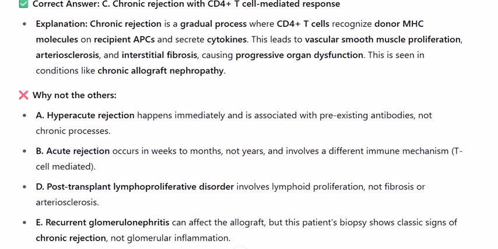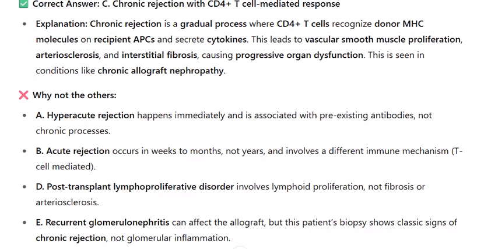Explanation. Chronic rejection is a gradual process where CD4 plus T cells recognize donor MHC molecules on recipient APCs and secrete cytokines. This leads to vascular smooth muscle proliferation, arteriosclerosis, and interstitial fibrosis, causing progressive organ dysfunction. This is seen in conditions like chronic allograft nephropathy.